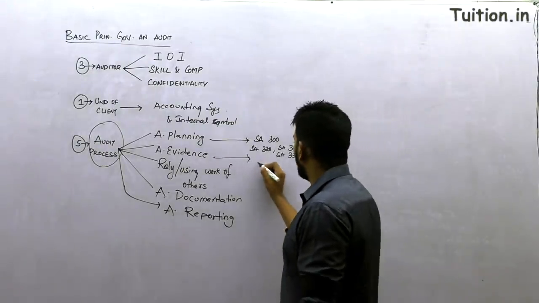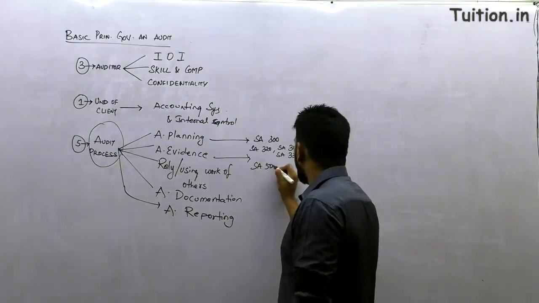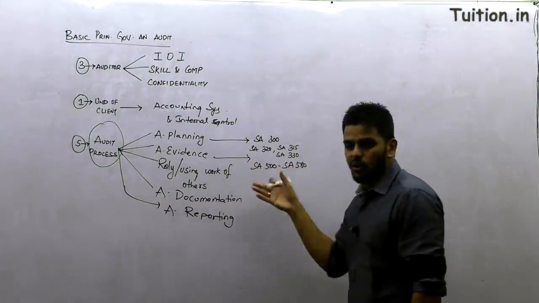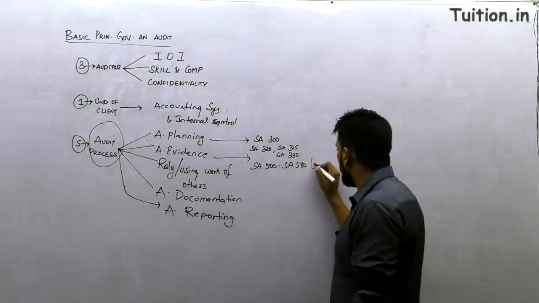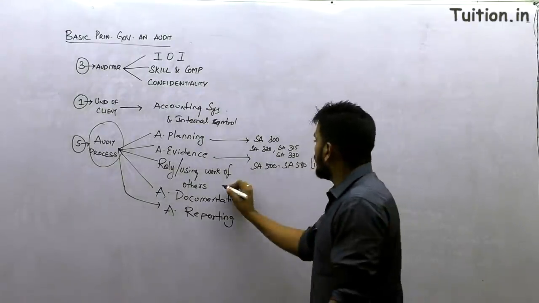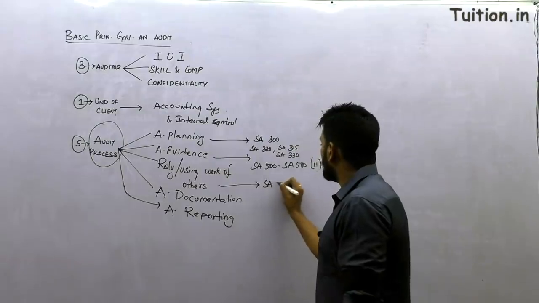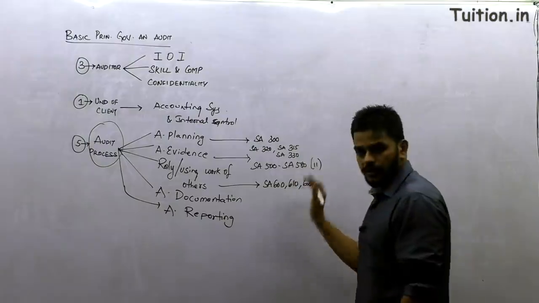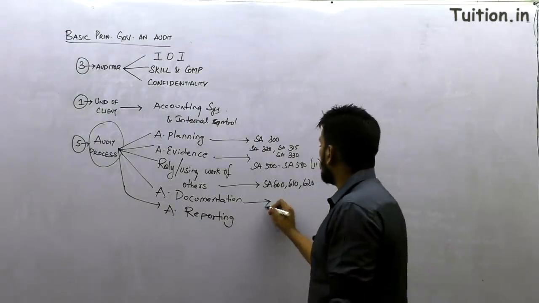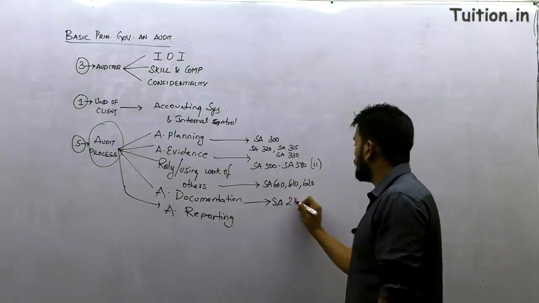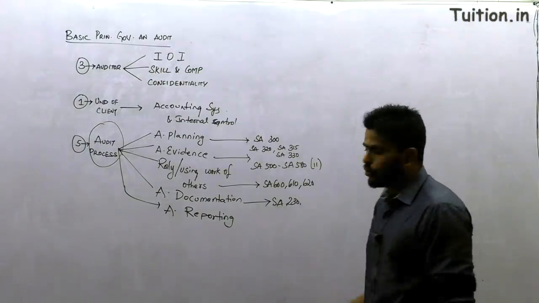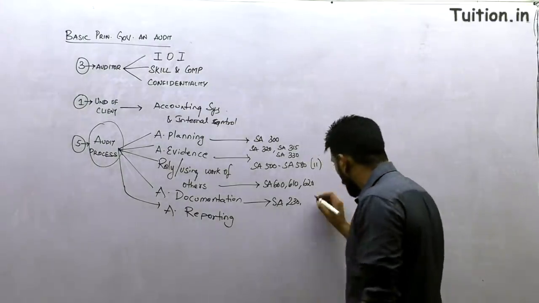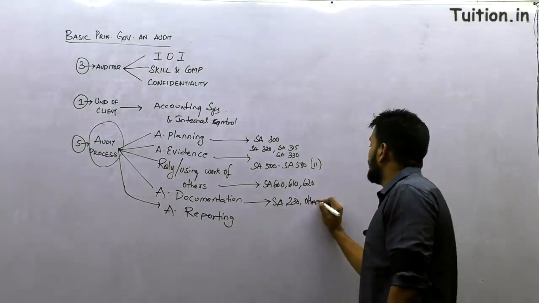Audit evidence, the whole of 5 series, so standard number 500 to standard number 580. There are 11 standards in the whole of 5 series which talk about collecting audit evidences. Relying on work of others, you have standard number 600, 610 and 620. Audit documentation is covered in standard number 230 on why you are supposed to do documentation and what the purpose of documentation is, and of course there are other standards.